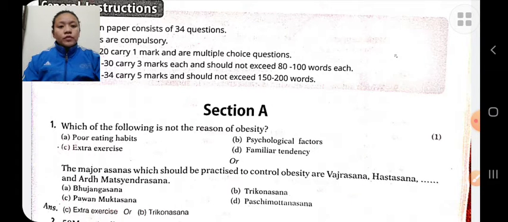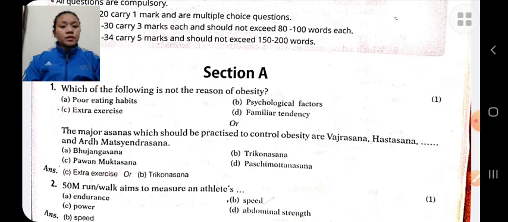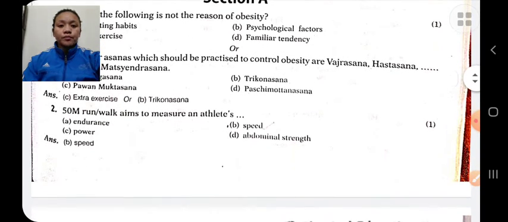First, which of the following is not the reason of obesity? Extra exercise. Extra exercise is not the reason of obesity. Obesity means overweight. The major asanas which should be practiced to control obesity are Vajrasana, Hastasana, Ardhmastasana and Trikonasana. These are the asanas which we should perform to control our obesity.